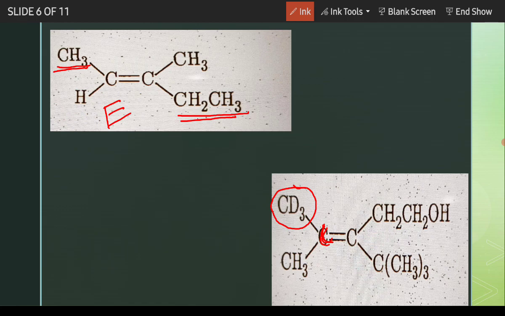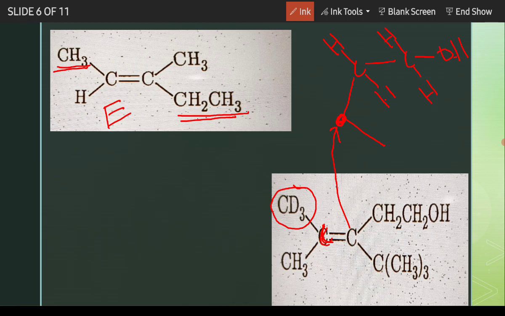Look at it carefully. Here this carbon, I am showing it there. Here is CH2, CH2, then OH.